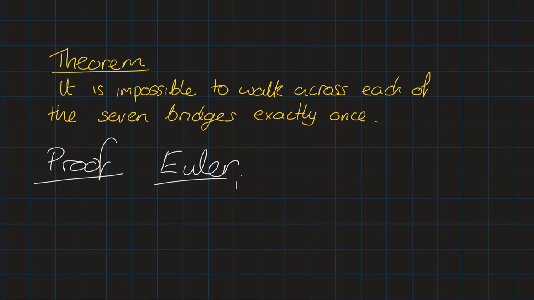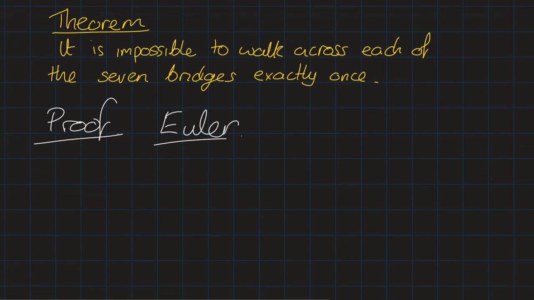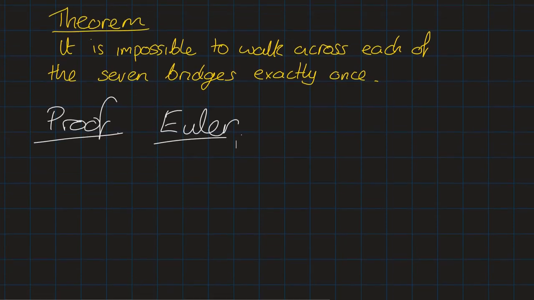People point to this problem, Euler's proof of the impossibility of crossing all 7 bridges, as the birth of graph theory. The ideas which he uses are central to a lot of modern day graph theory. So let's do this proof. Let's prove that it's impossible to cross all 7 bridges exactly once.